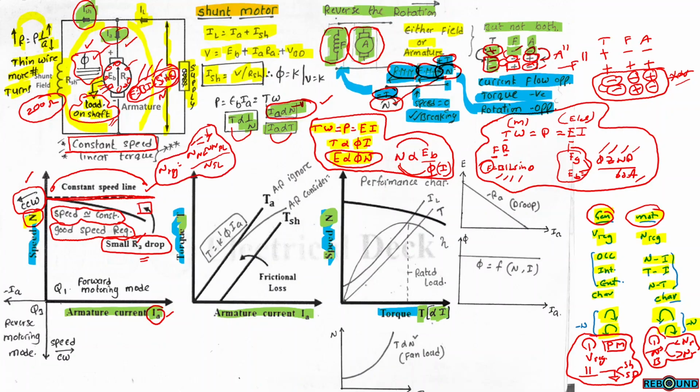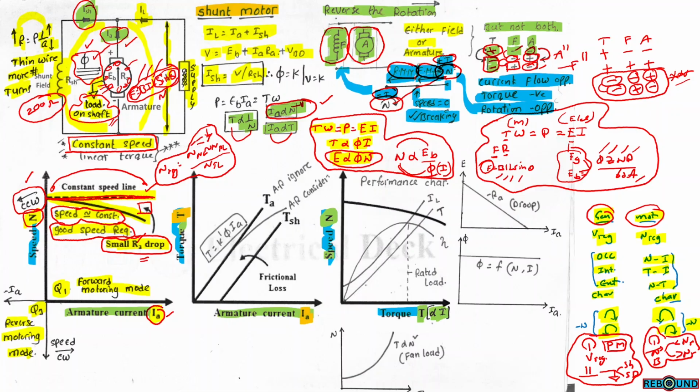So for speed versus armature current, the curve is ideally horizontal. That means speed is almost constant, but the speed slightly bends downwards. This is because of armature resistance drop. So speed is almost constant, and speed regulation is very good. This is under forward motoring mode, quadrant 1. For reverse motoring mode, we have to refer to quadrant 3, that is reverse motoring mode. This we will discuss at the time of discussing power, torque and speed along with 4 quadrants.